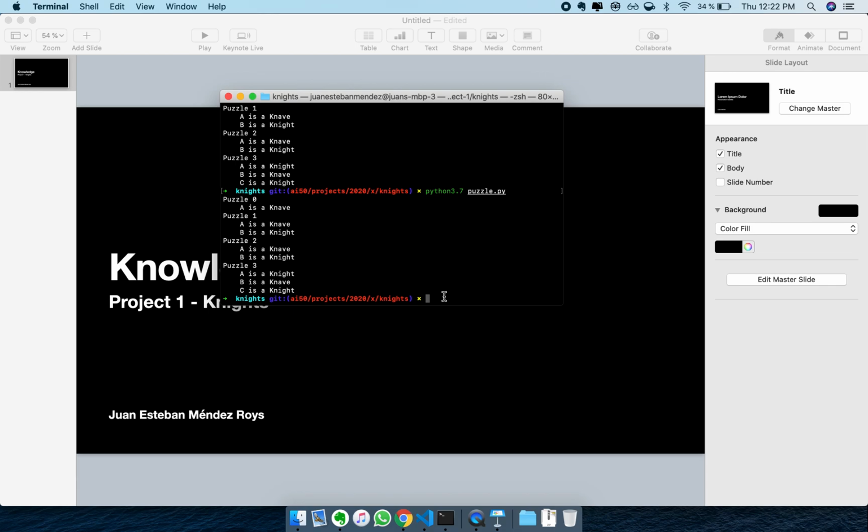trying to tell other people that he is telling the truth. So that's why, always as a precondition, I assumed the character was a knight. And then in the postcondition of the implication or of the biconditional, I always try to write the propositional logic sentences according to what the character said.